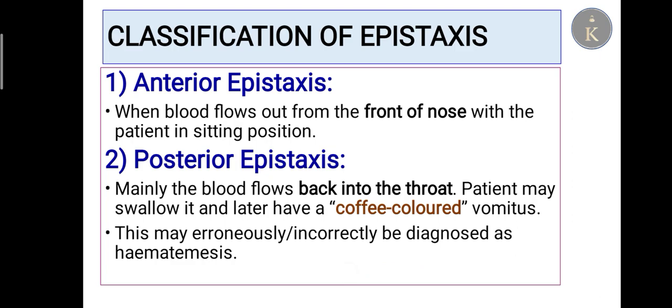Classification of epistaxis: anterior and posterior epistaxis. Anterior epistaxis is bleeding from the front of the nose with the patient in sitting position. Posterior epistaxis means bleeding from the back into the throat. So the patient may swallow it and later have a coffee colored vomitus, which is mostly confused with hematemesis, that is, blood vomiting.